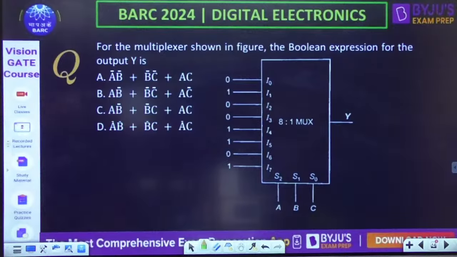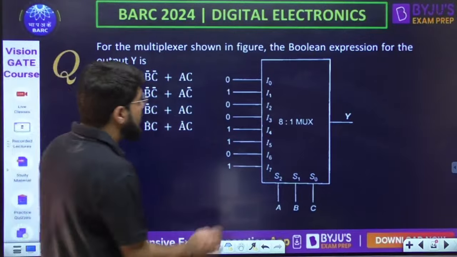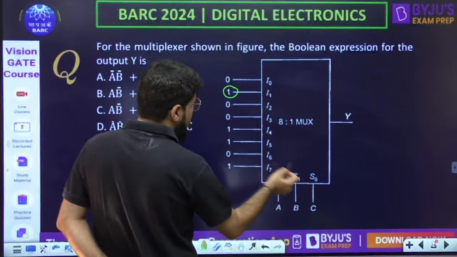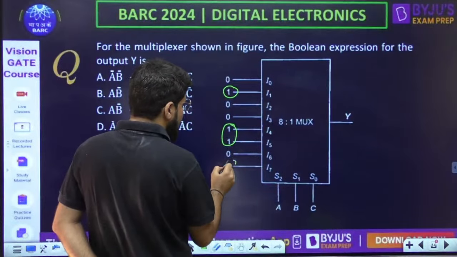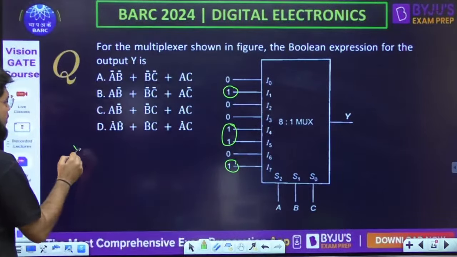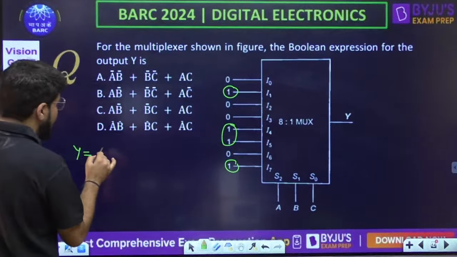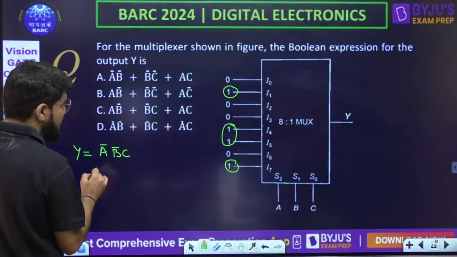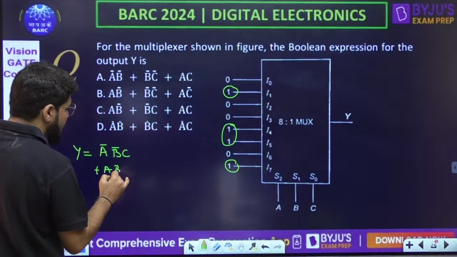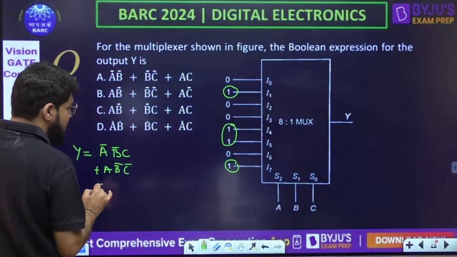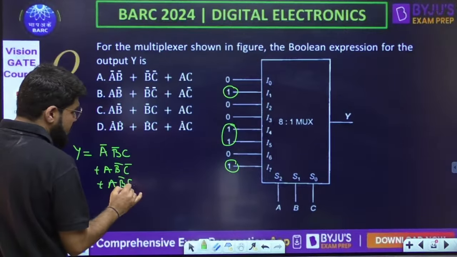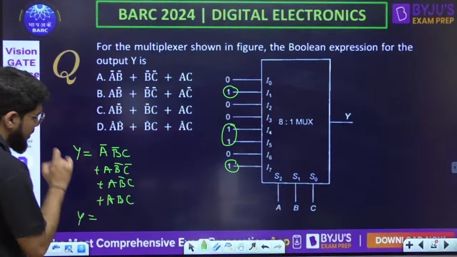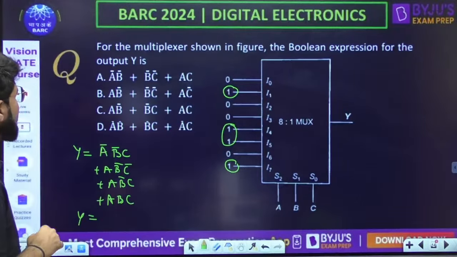Done? Tell me. Now, look, which of the inputs to be considered, which of the select line combinations to be considered, where you see 1, wherever you see 0, not to be considered. So first is I1. I1 means 0 0 1, A bar B bar C. Then next will come A B bar C bar, 1 0 0. Next will come 1 0 1, A B bar C, and next will be 1 1 1, that is A B C.